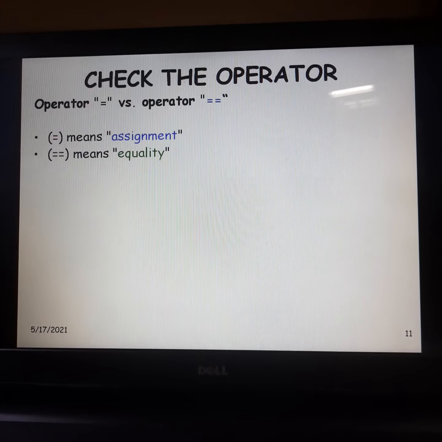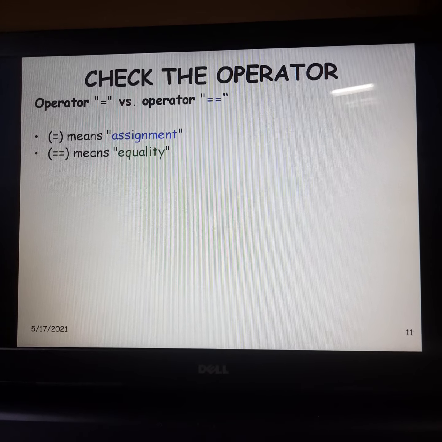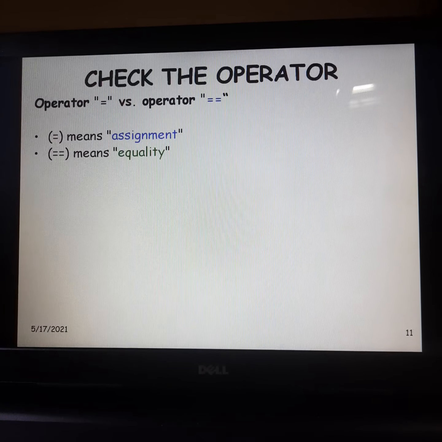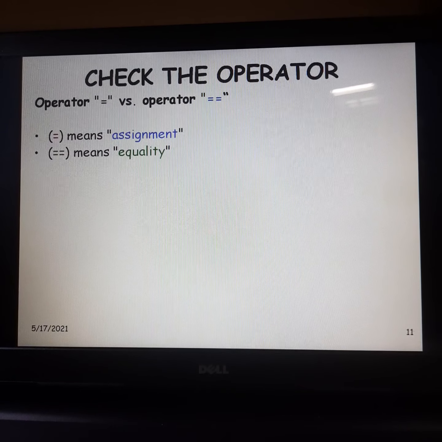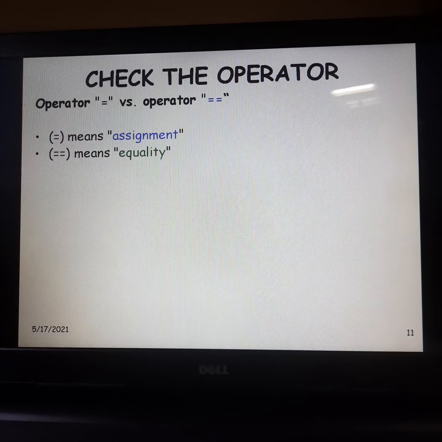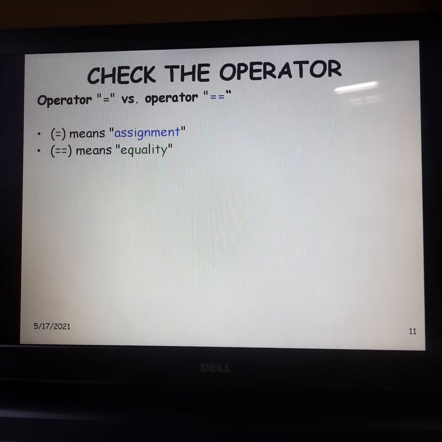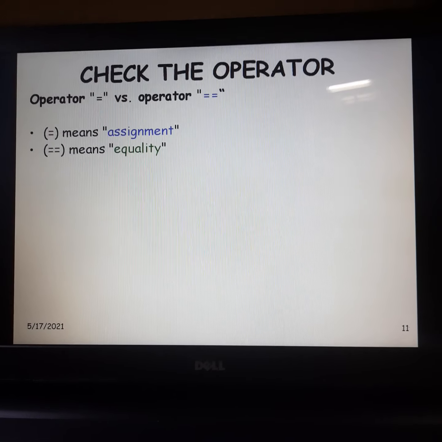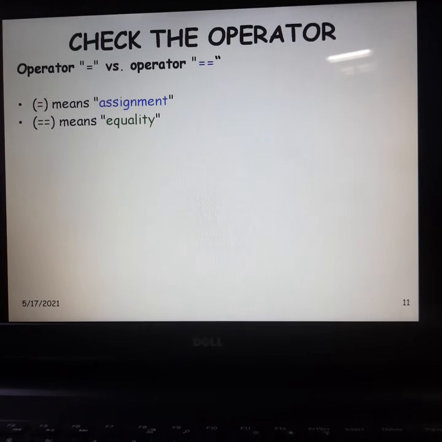I have already explained this in the operator video lecture. If you have missed it, you can go to the basic operator lecture. There you can find the difference between the assignment and equality operators. You know that a single equal to sign is the assignment operator in C++, whereas when I put two equal to signs back to back, then we have equality.